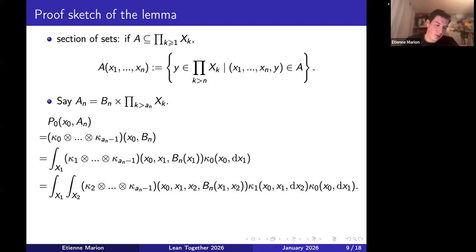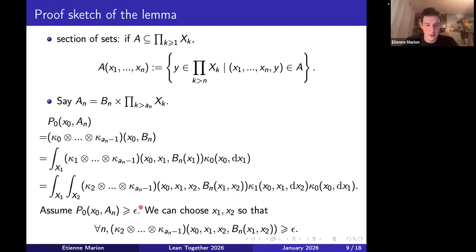And then we do a reasoning by contrapositive. We assume that this quantity is lower bounded. And so we can find x1 and x2 such that this quantity we are integrating is actually also lower bounded for a certain x1 and x2. And I'm not getting into details, but we can do that independently of n. And we can do that to find an x3 and an x4. And we are building a sequence which will belong to the intersection of the An, contradicting the fact that their intersection is empty. The reason I'm showing you this is that this idea of using sections of sets and iterating integrals that way is not easy to formalize.